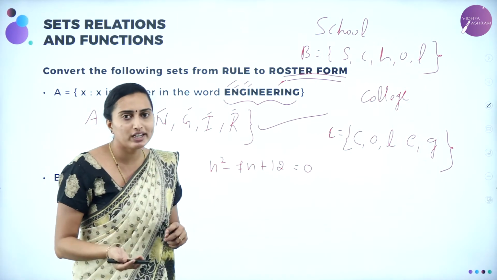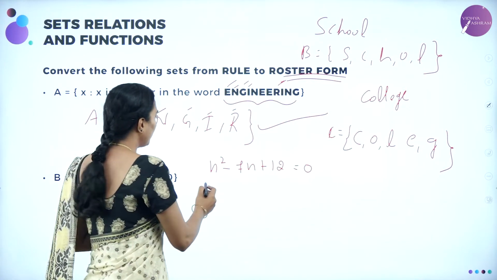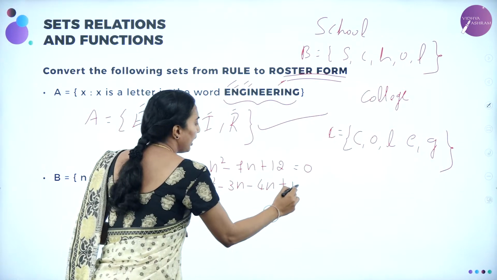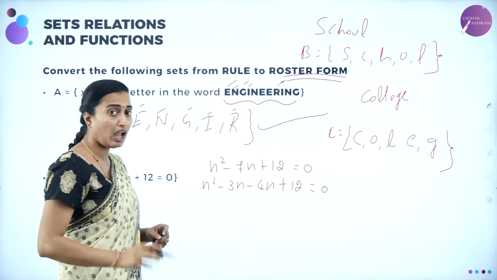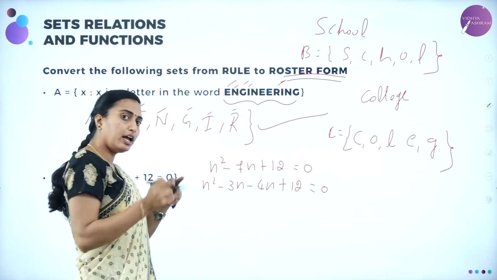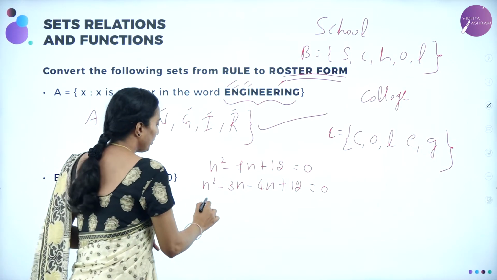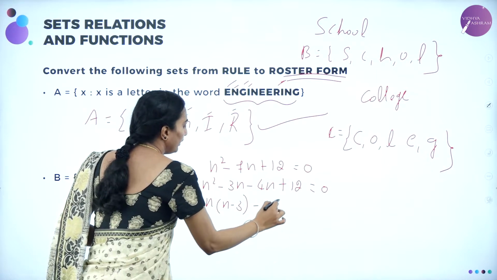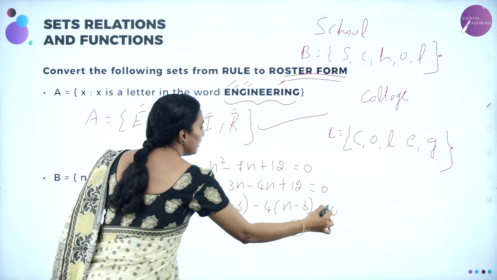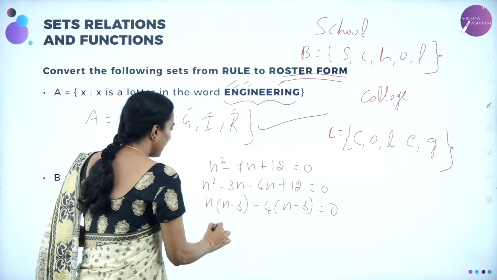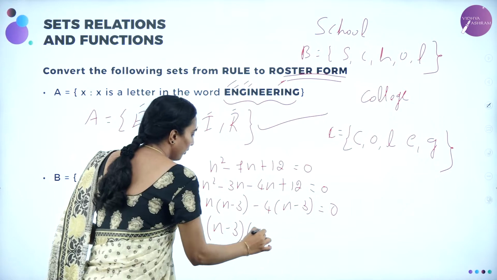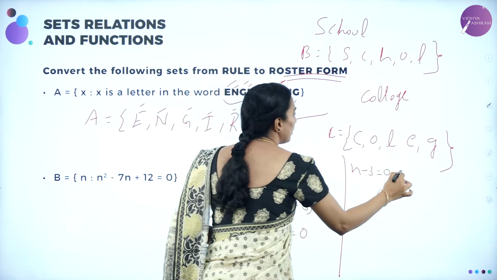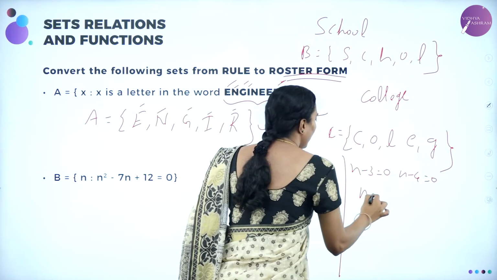Minus 3N minus 4N is nothing but minus 7N. So therefore, you are going to have N squared minus 3N minus 4N plus 12 equal to 0. I'm not writing the set yet, I'm solving and then I have to write the set here, okay? Then take N minus 3 common: N minus 3 minus 4 into N minus 3 equal to 0, and then taking N minus 3 common, N minus 4 will be remaining, equal to 0. So N minus 3 equal to 0 or N minus 4 equal to 0, N equal to 3 or N equal to 4.